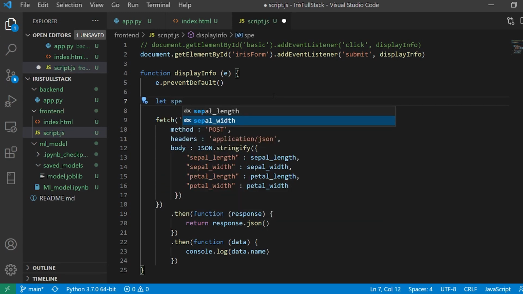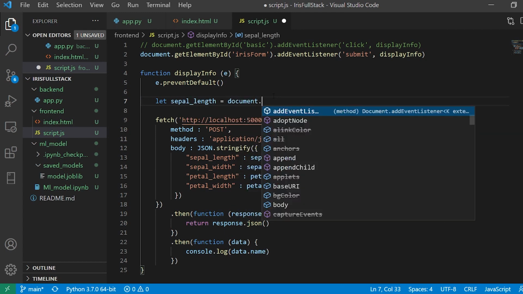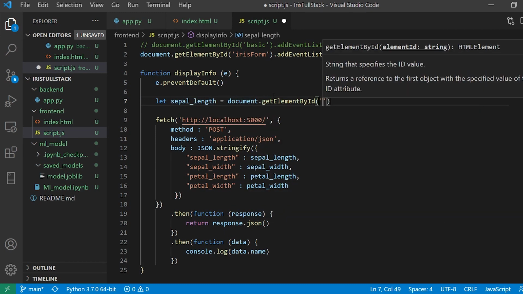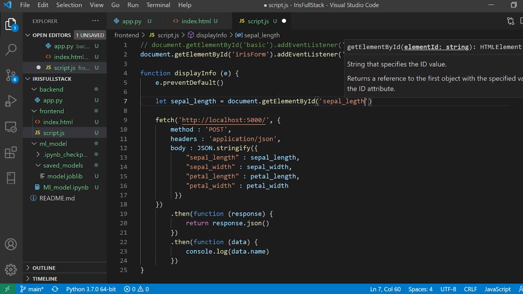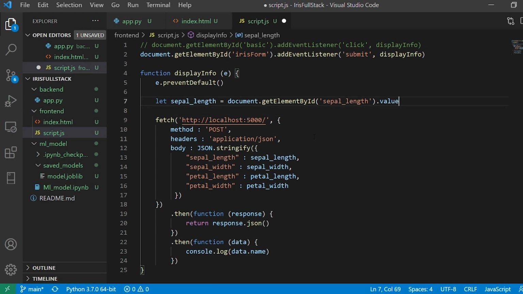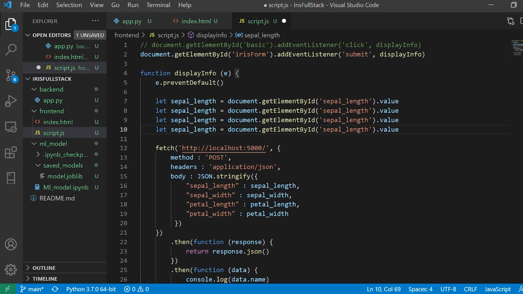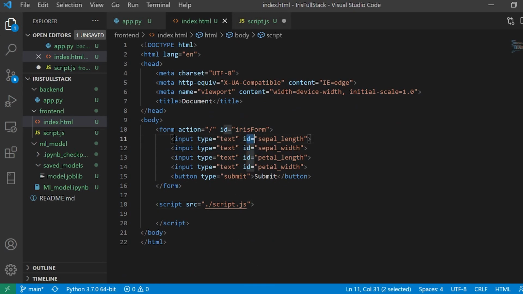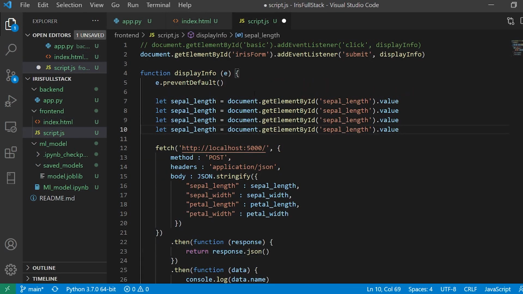I'll say let sepal length is equal to document.getElementById, and my ID is going to be sepal length, followed by .value. So this is the way it works. Quite a silly mistake. I really forgot that we have the values in the IDs and we need to pass them over here, then it is only going to work. So that was quite a silly mistake.